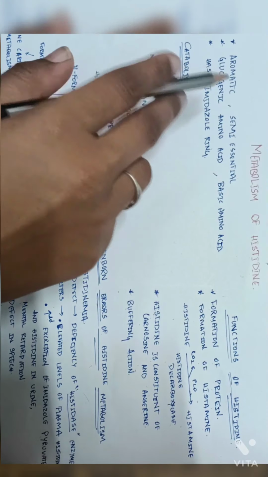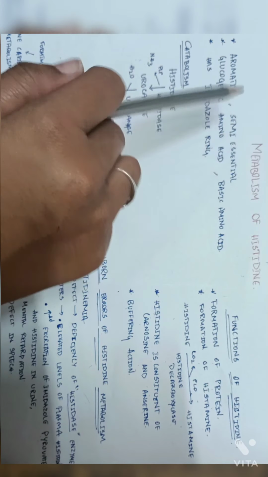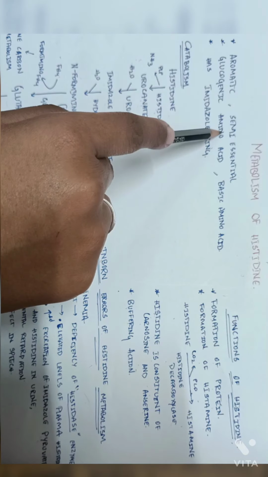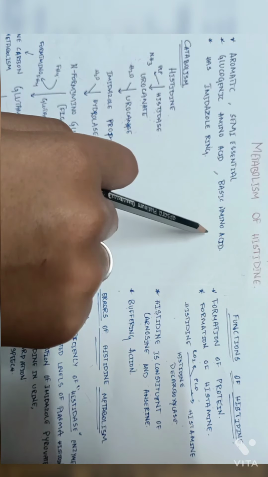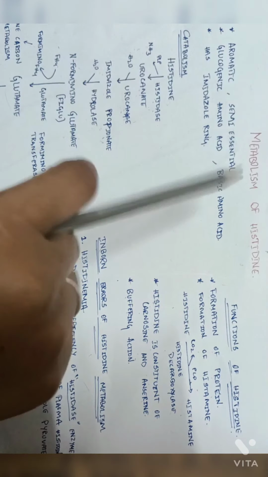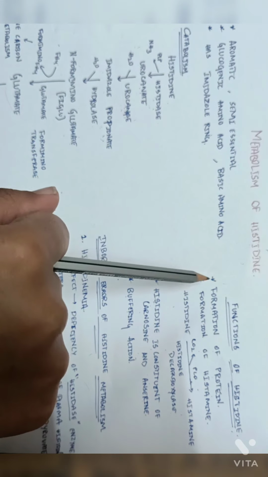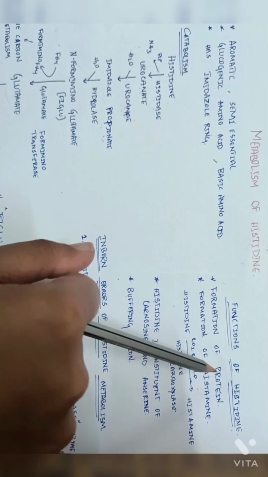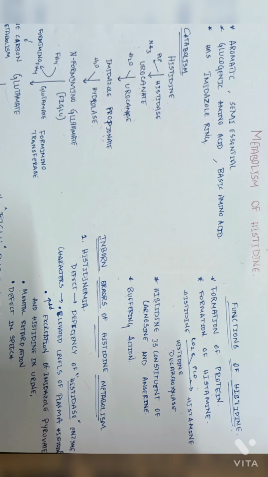Histidine is aromatic and it is semi-essential. It's also a glucogenic amino acid, as I said before, and a basic amino acid. It has an imidazole ring also. The functions of histidine. First one is formation of protein. Histidine is required for the formation of proteins like all other protein amino acids. Histidine is vital for the function of hemoglobin as oxygen is attached to the histidine of hemoglobin.